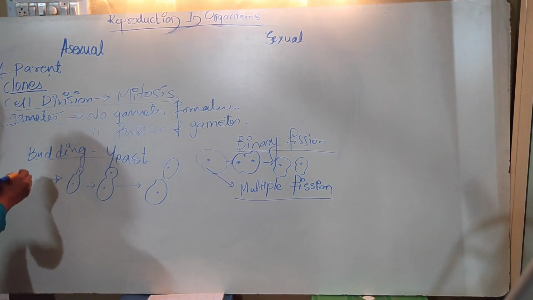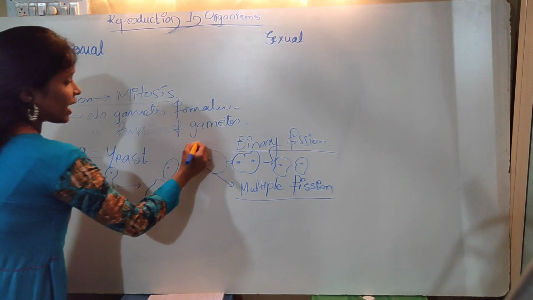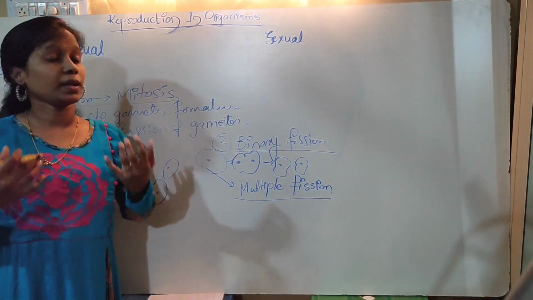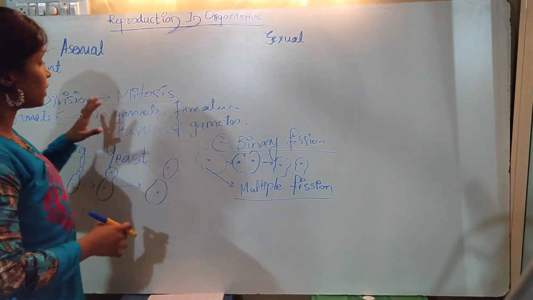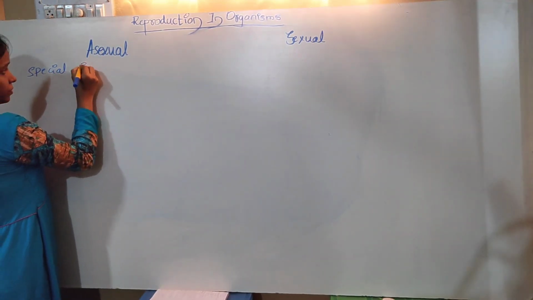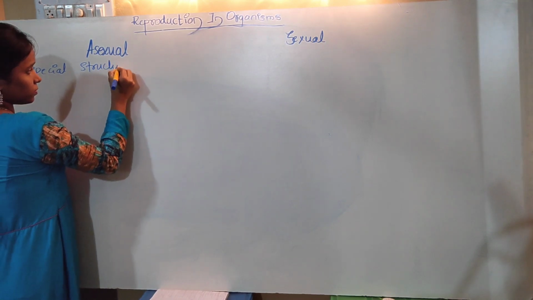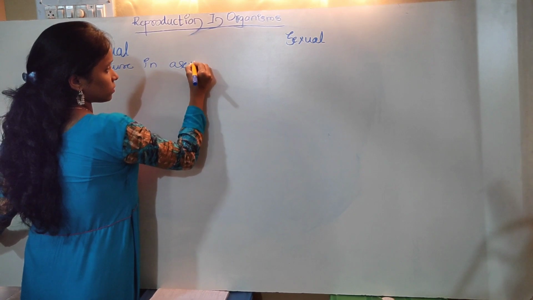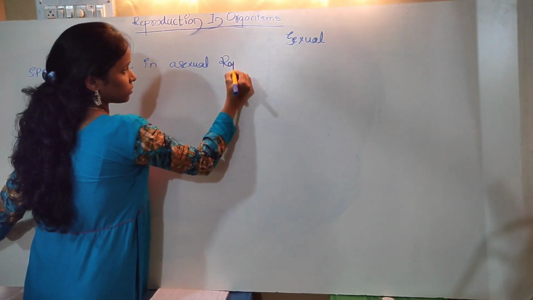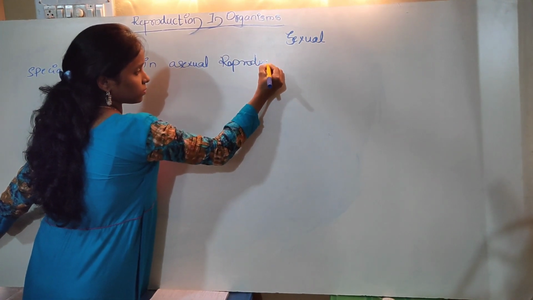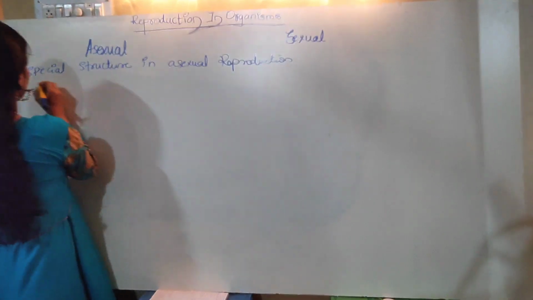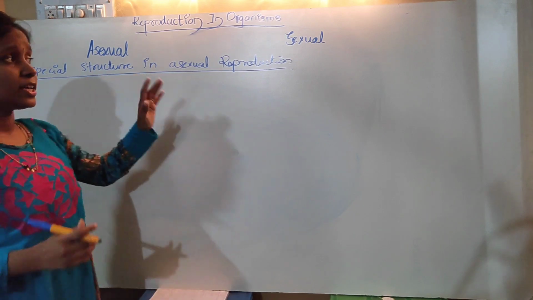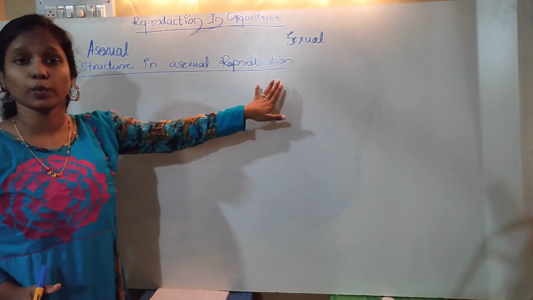Okay friends, first we have studied budding, and second we have studied fission. There are some special asexual reproductive structures too, which we'll be studying now. Students, now we will be dealing with the special structures in asexual reproduction.